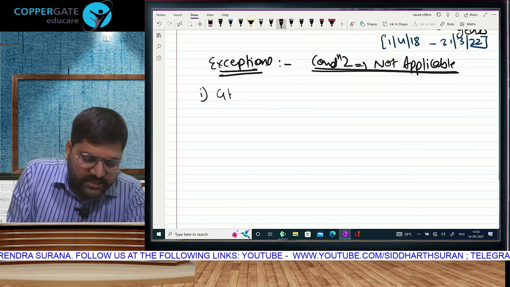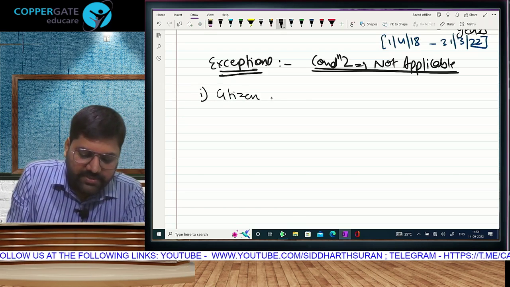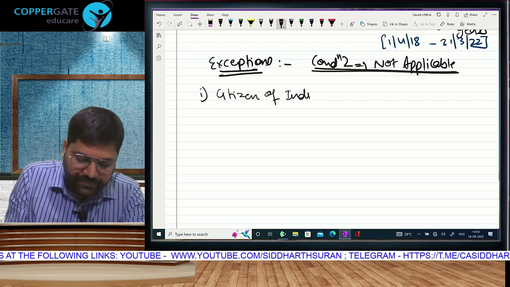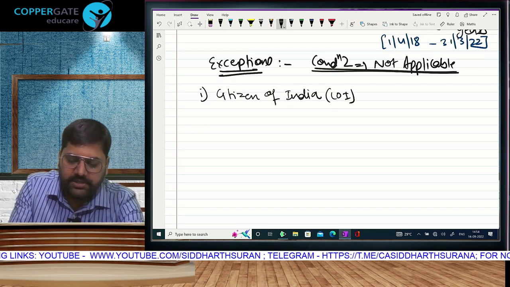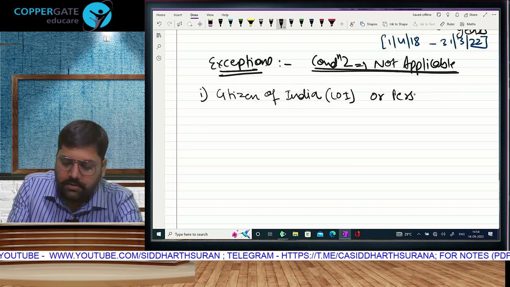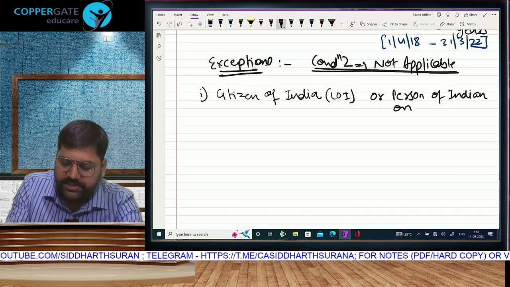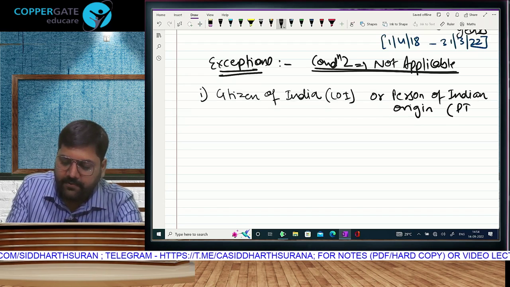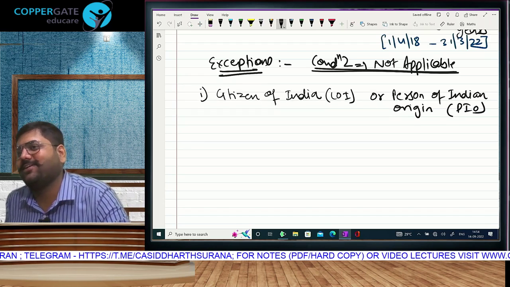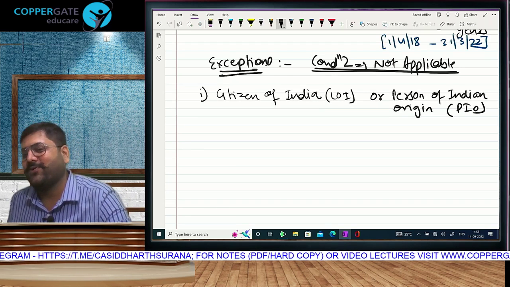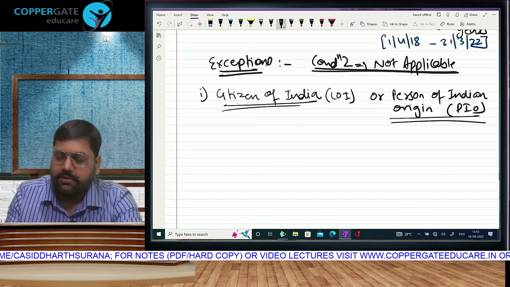If you are a citizen of India, till now citizenship was nowhere relevant, but to fall in the exception, citizenship is relevant. If you are a citizen of India, in short COI, or you are a person of Indian origin, PIO. Person of Indian origin. If I ask you what it is, sir, we don't know that. We know there is something called person of Indian origin. If you are a citizen of India or a person of